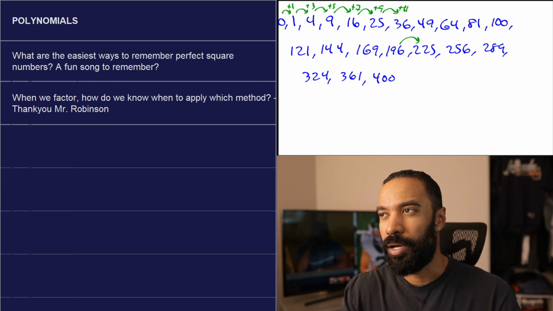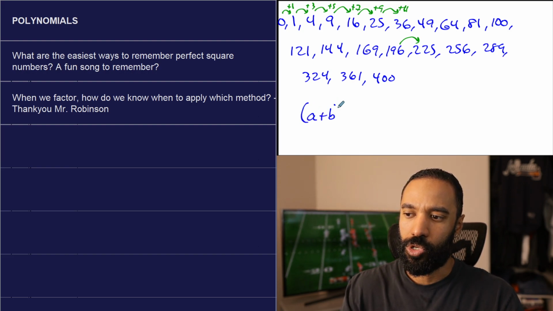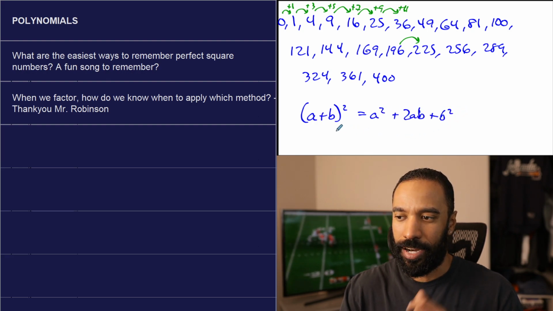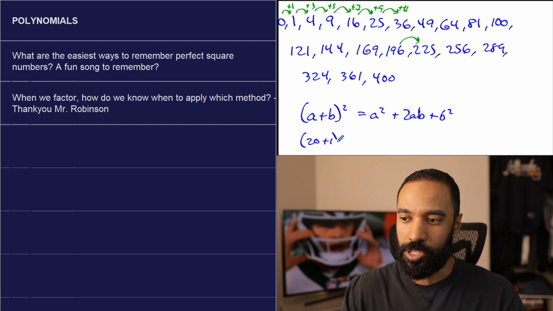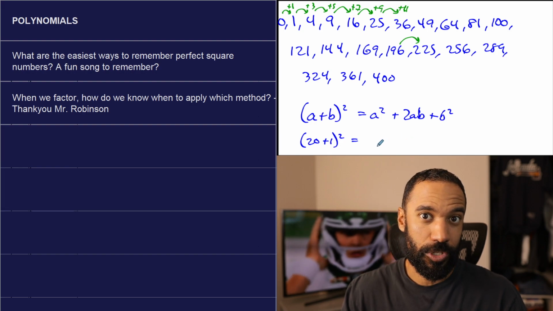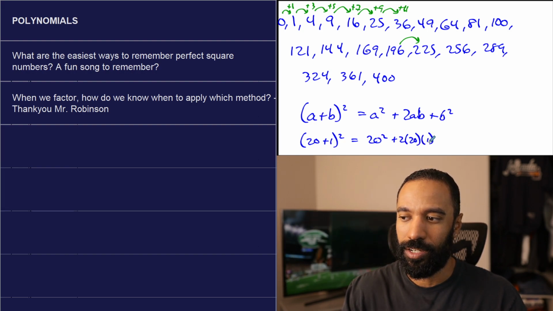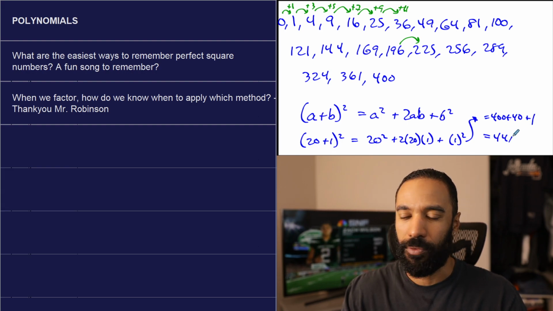And also, this goes back to squaring something like that. A plus b squared is a squared plus 2ab plus b squared. If I didn't have a calculator and I had to do something like 21 squared, I can do 20 plus 1 squared. I'd have to know 20 squared to begin with, but that's 20 squared plus 2 times 20 times 1 plus 1 squared, which is 400 plus 40 plus 1, which is 441. So there are a lot of ways you can calculate them.